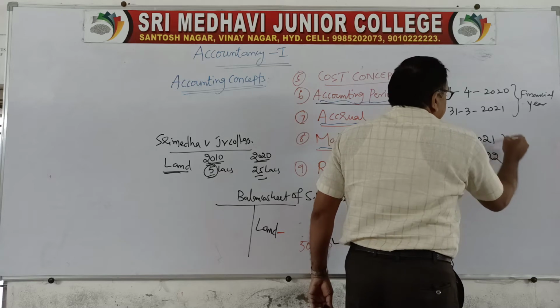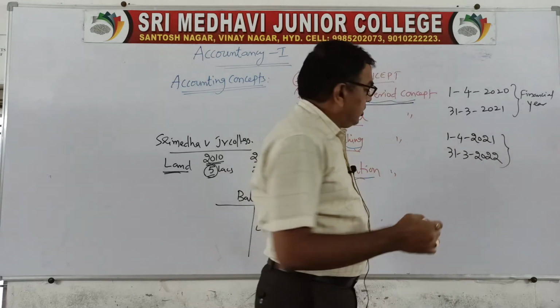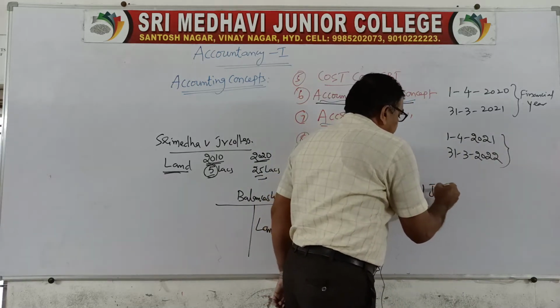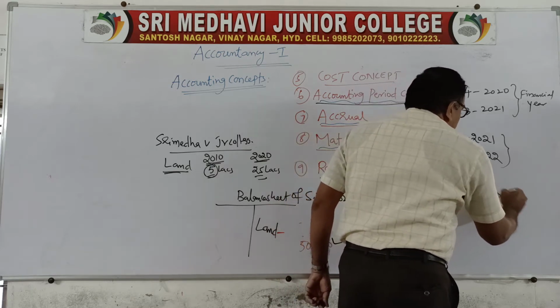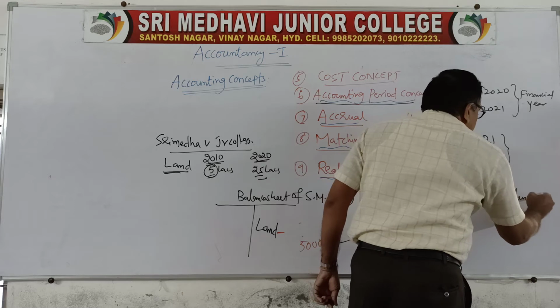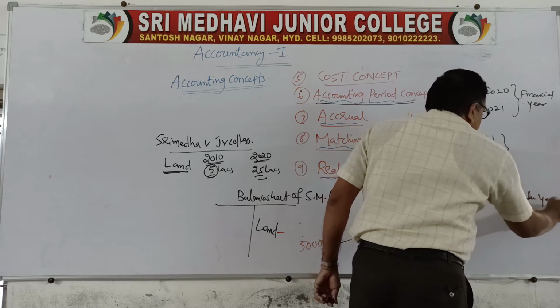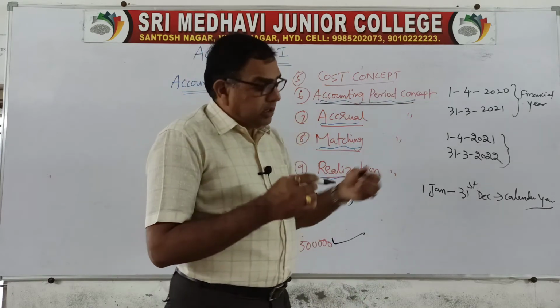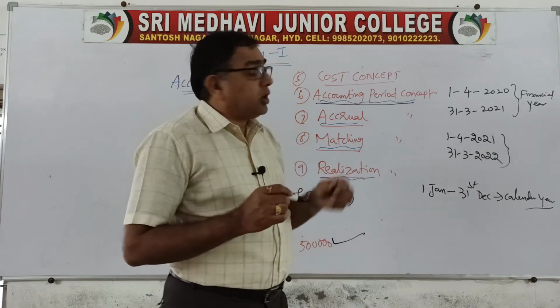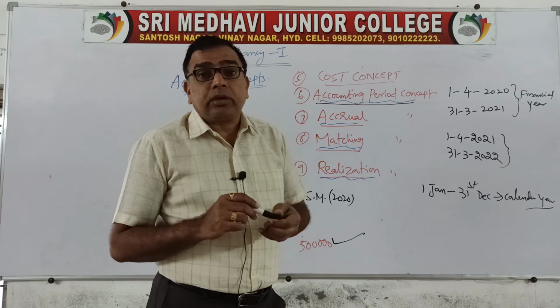Like this it goes. Whatever we follow, 1st January to 31st December is called a calendar year. So for your own purpose, you can follow a calendar year. But for government authority, for tax purpose, you have to follow the financial year.